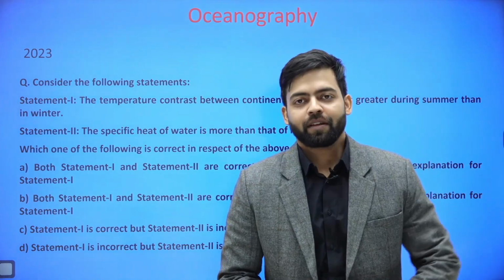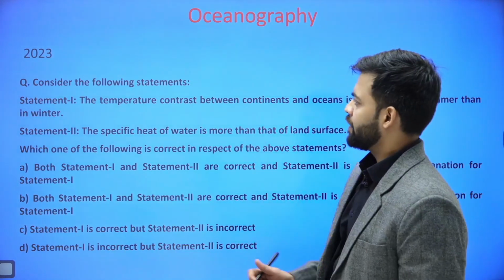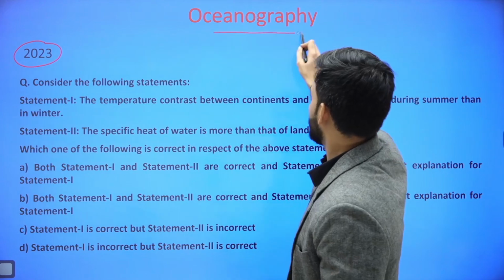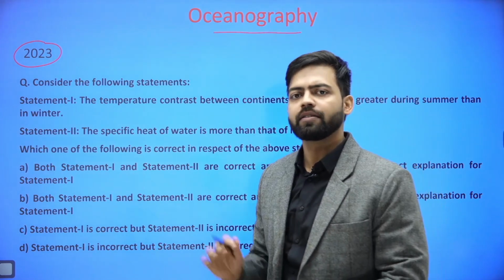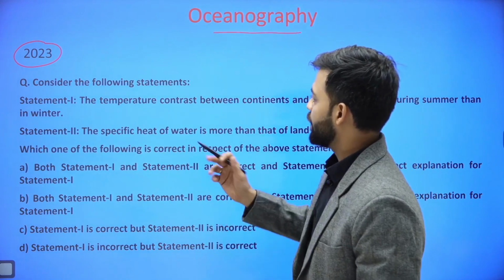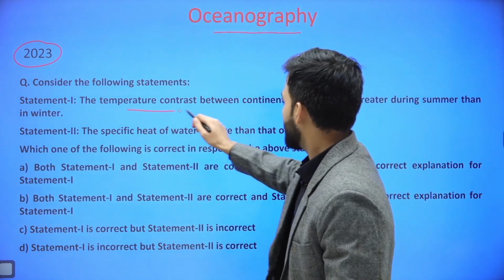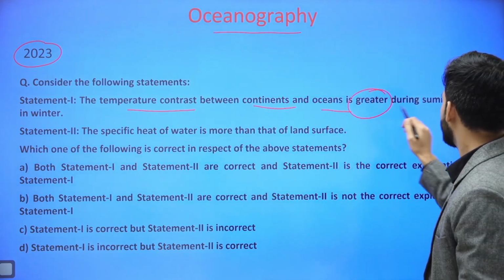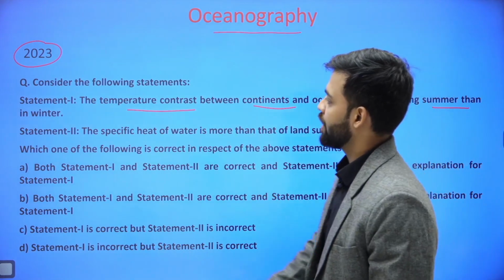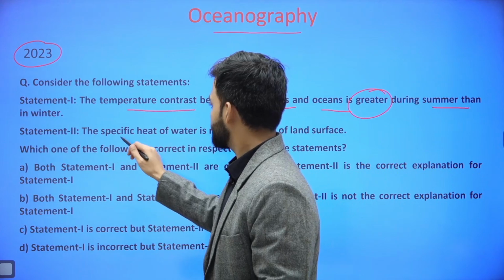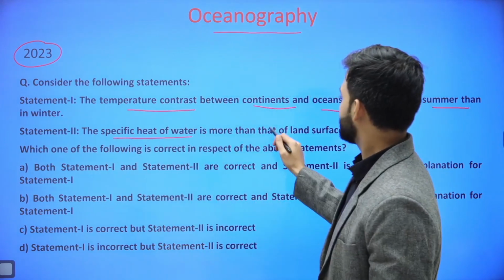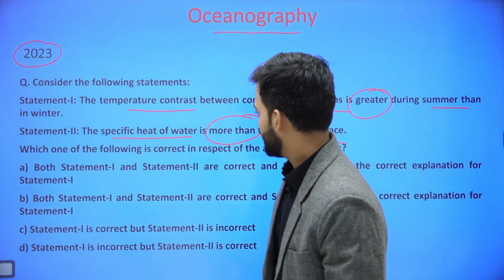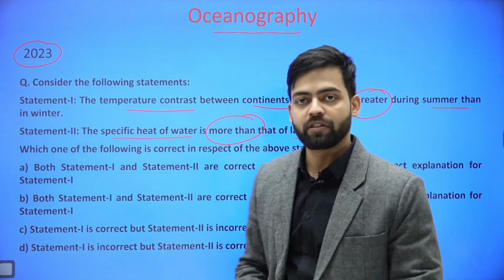Hello and welcome. Let's discuss this question that came in the year 2023 and is related to the topic oceanography. The question is, consider the following statements. Statement 1, the temperature contrast between continents and oceans is greater during summer than in winter. Statement 2 is, the specific heat of water is more than that of land surface. Which of the following statement is correct in respect to the above statement?